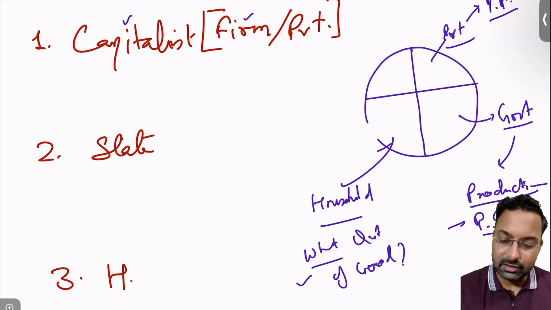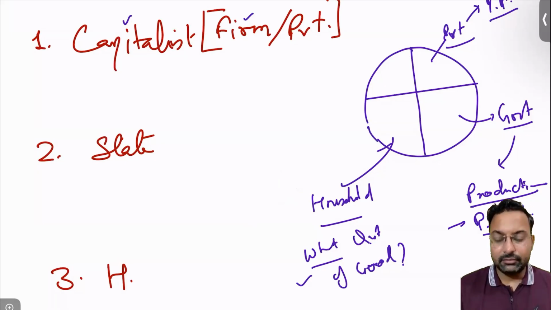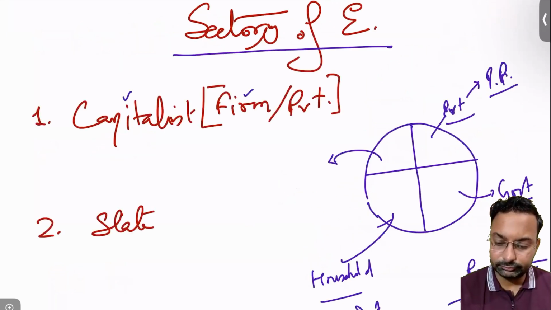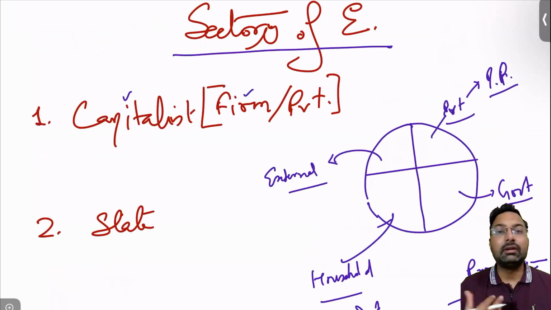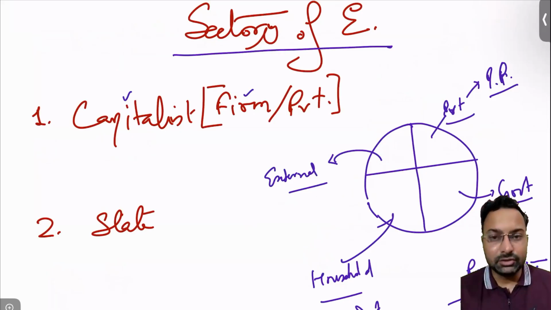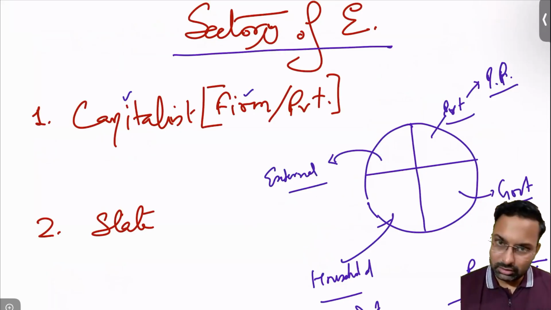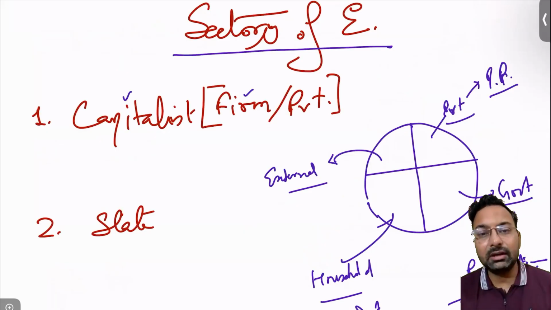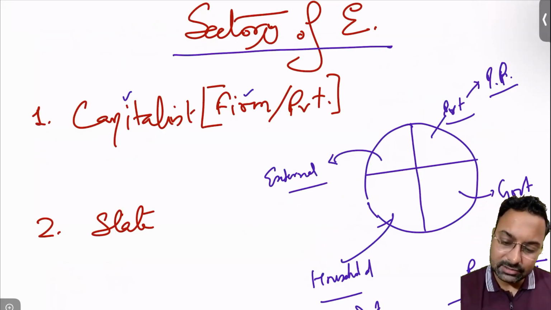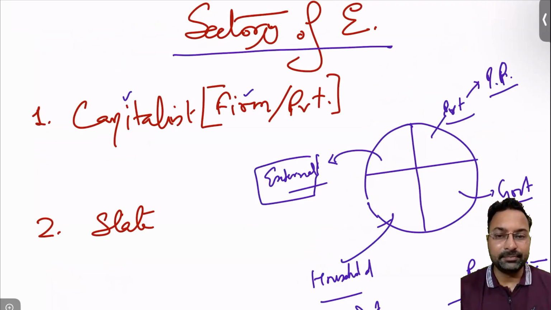of an economy, right? And the fourth and the last will be the external sector, right? Not every production that is taking place will be consumed within the domestic territory, okay? So we will also trade with other countries, right? That is called the external sector, okay? The external sector also influences. If there is a demand for apples in America, but in India there is no demand, suppose, right?